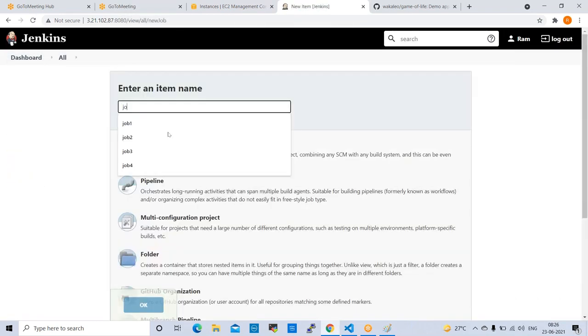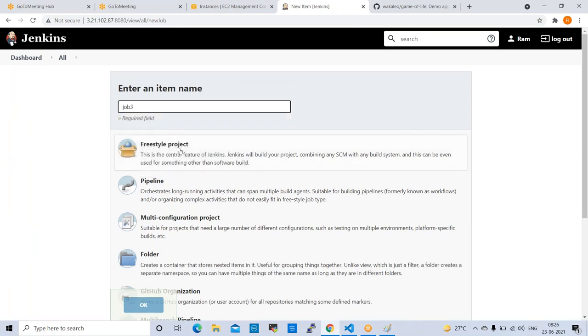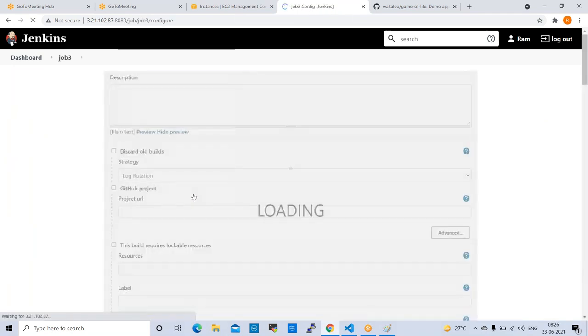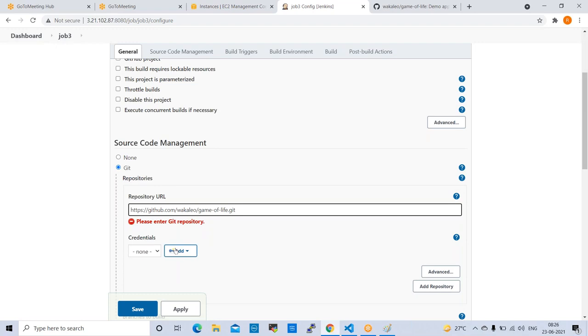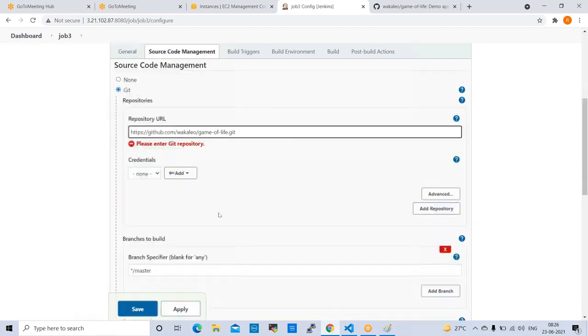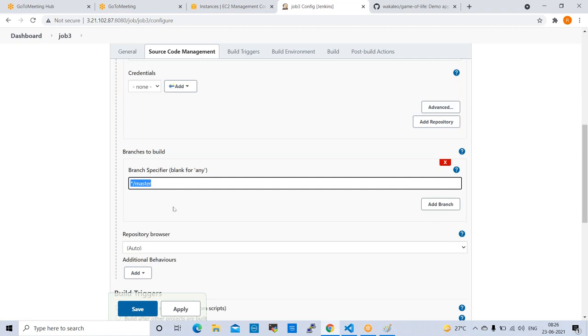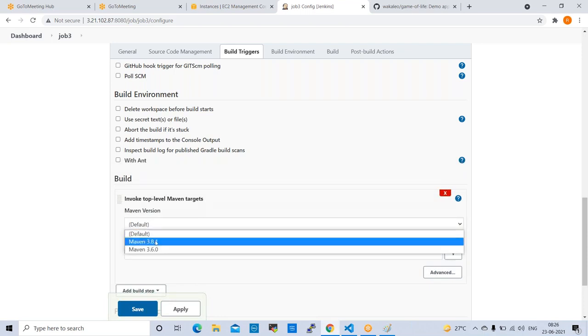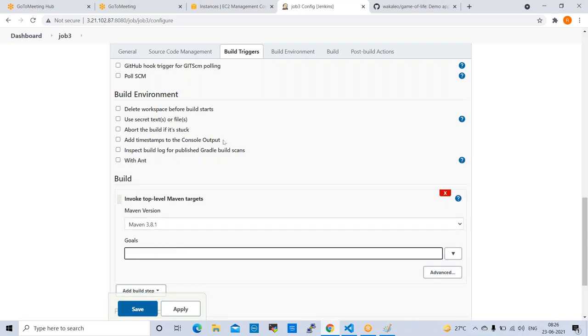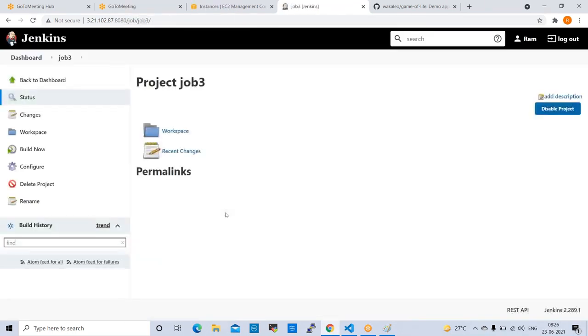Next, third one also you can create. New item, job 3, freestyle project. Okay. Source code management, Git. You can paste the URL here, GitHub URL, Game of Life URL. Master branch, you can keep this and go to build. Invoke top level Maven targets. Select Maven latest version and goals. Clean, install, apply, save. We can run this one also. Build now.